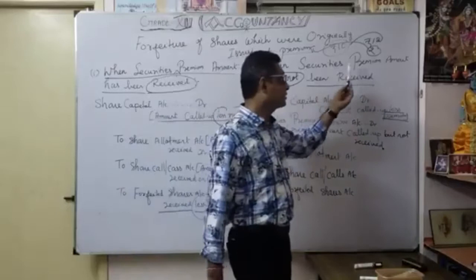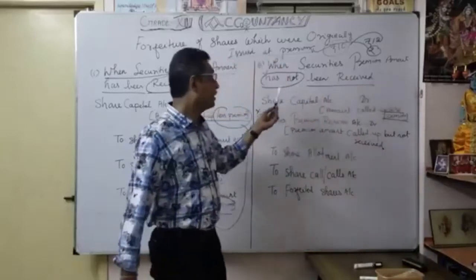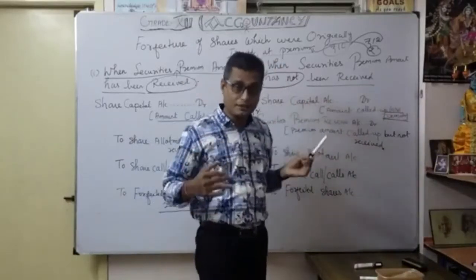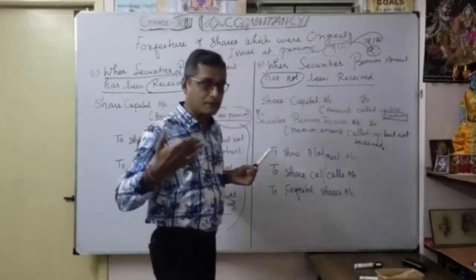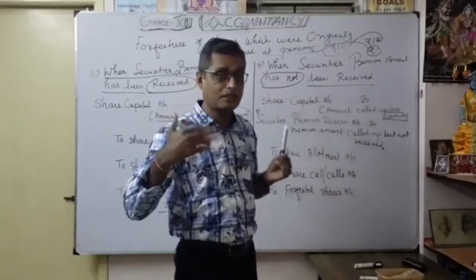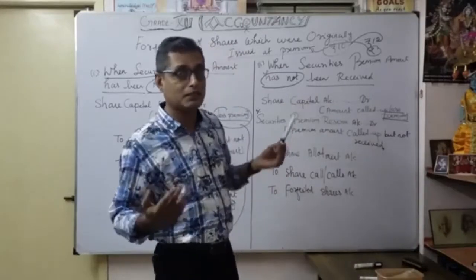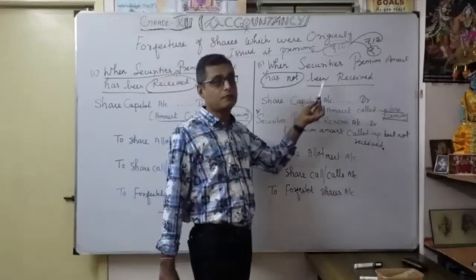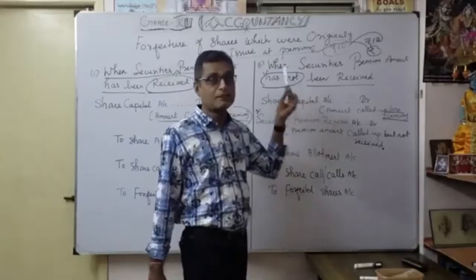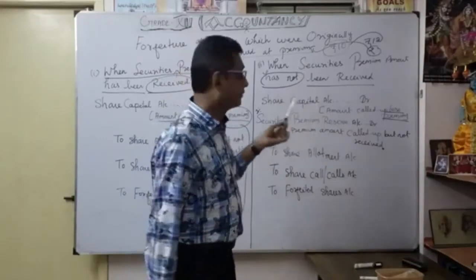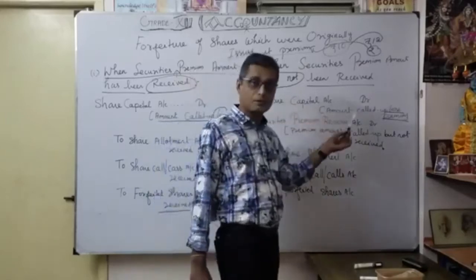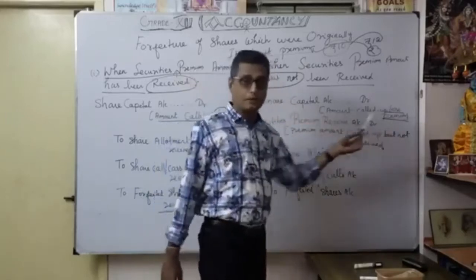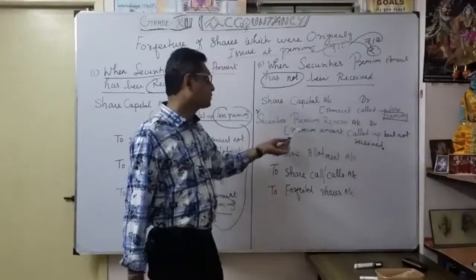Whenever the securities premium amount has not been received, the particular shareholder has not even paid the share allotment, which naturally was inclusive of share premium. So here, whenever securities premium has not been received, we want to show two debits. One is share capital account as usual, amount called up less premium. Thereafter, securities premium reserve account.